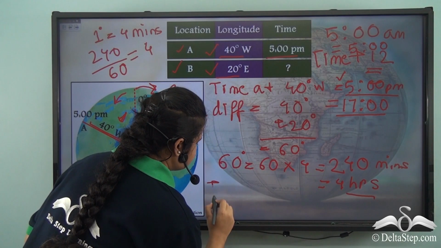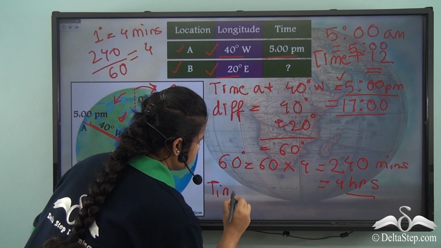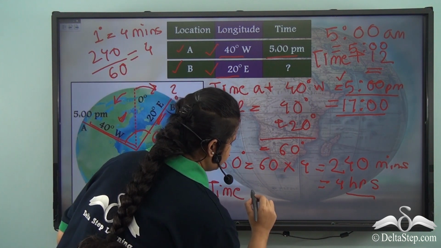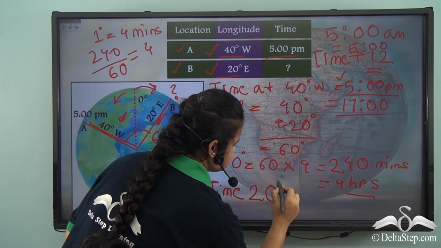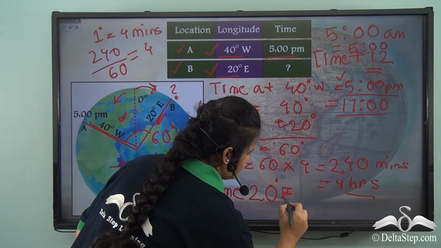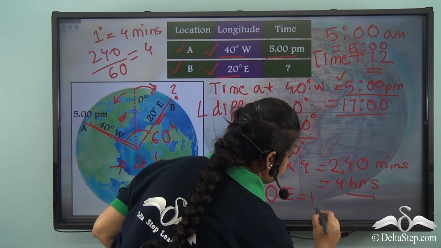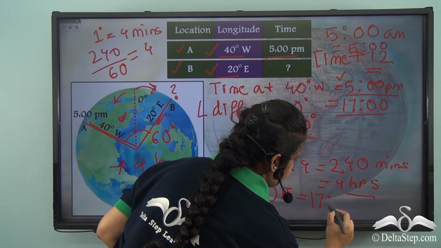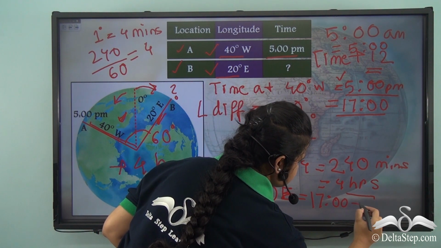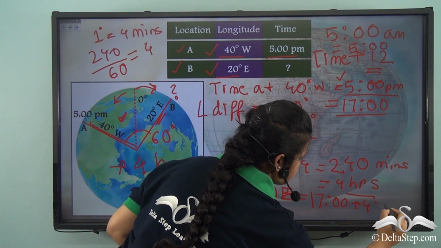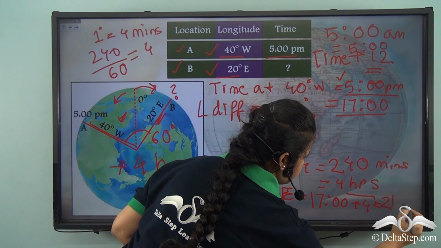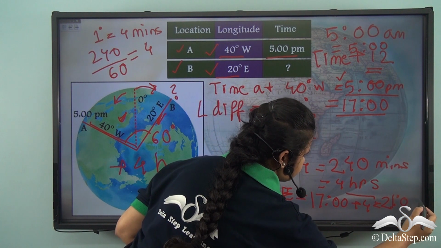So the time corresponding to 20 degree east longitude will be given time, that is 5 p.m. or 17 hours plus 4 hours, which is equal to 21 hours.